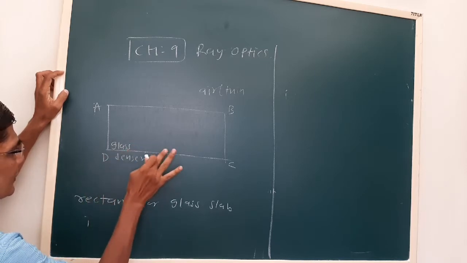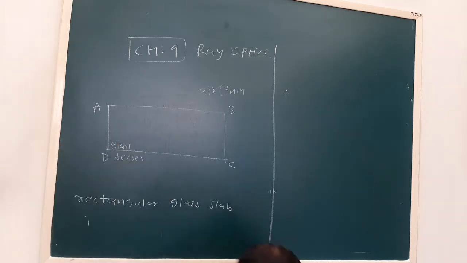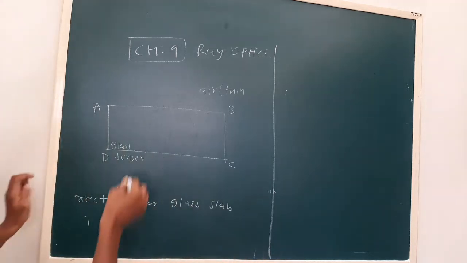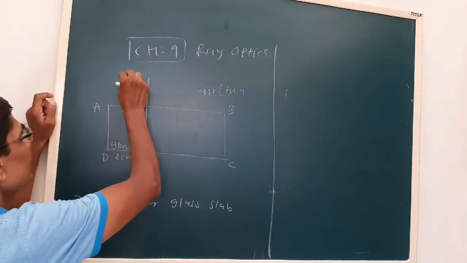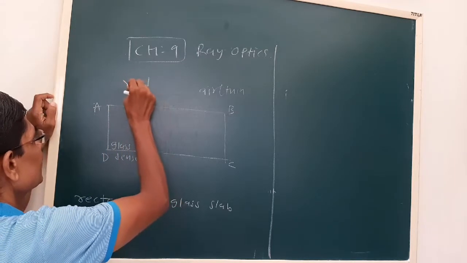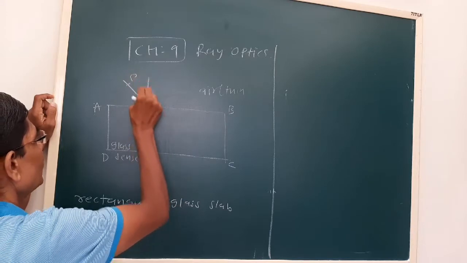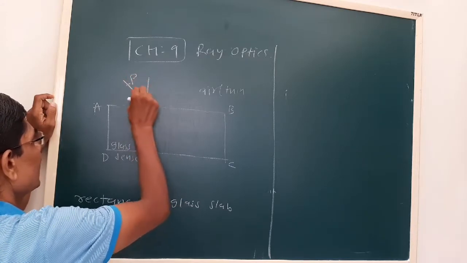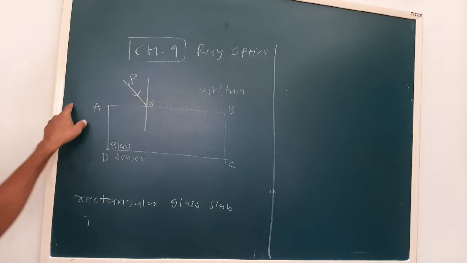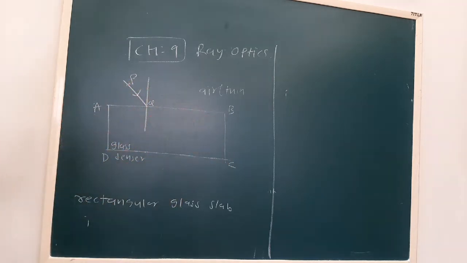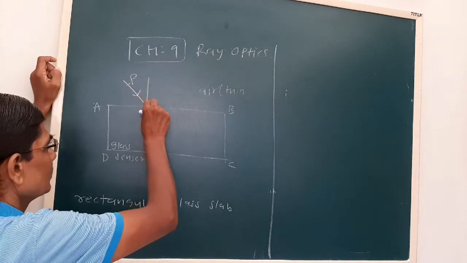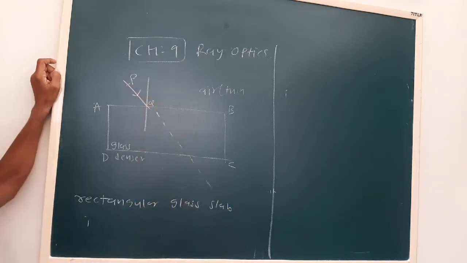This is a normal to the surface AB. Now let us say a ray PQ is an incident ray that is incident on the surface AB. This is the original direction of the incident ray.